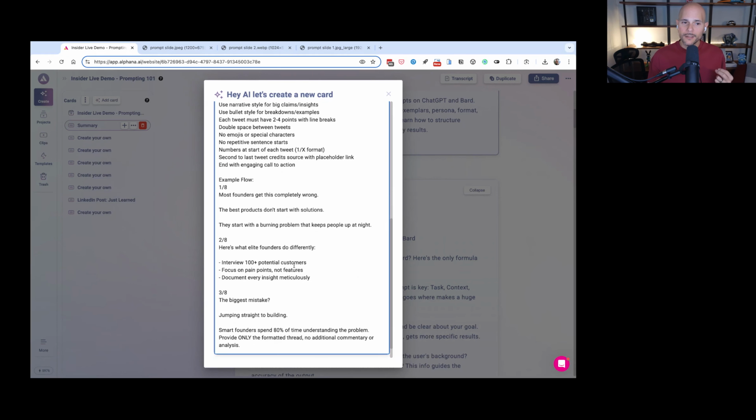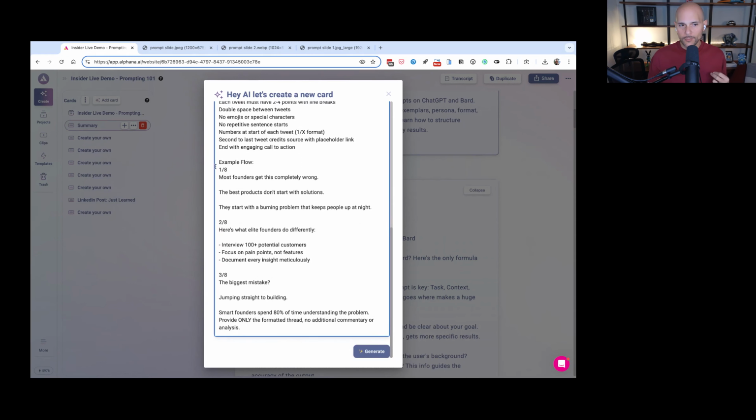And then the kicker again, let's put an example. And here's an example. I gave it the example for the first 3 tweets, right? And you could see here, most founders get this completely wrong. The best products don't start with solutions. They start with burning problems that keep most people up at night. So this is essentially telling it how I want each tweet to be constructed. You see how the different formats are different?